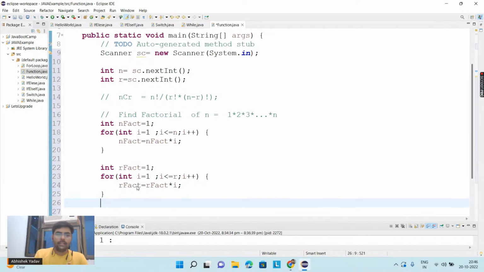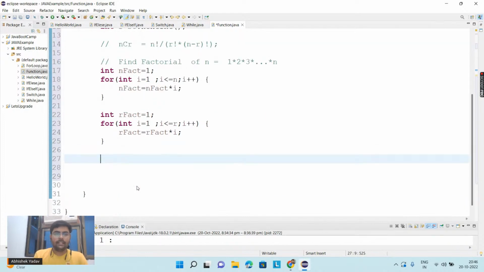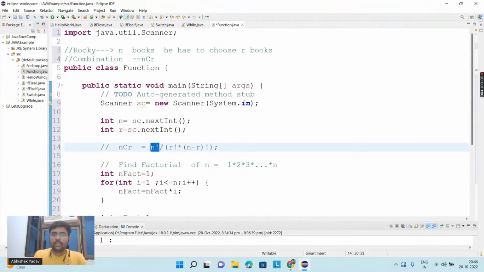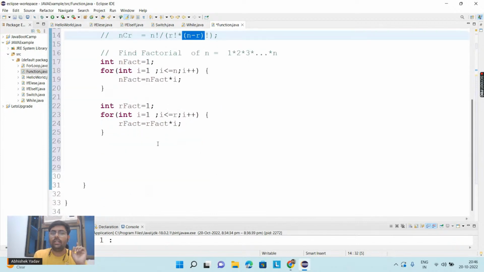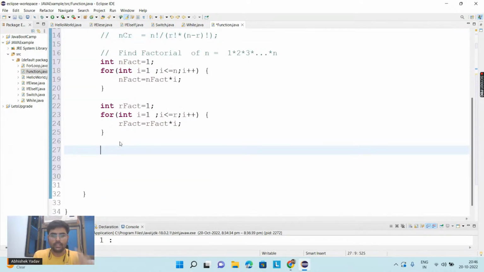Yeah. So after that, we have calculated n factorial, we have calculated r factorial. Now what is our problem? I have to calculate the factorial of n minus r. So in order to calculate the factorial of n minus r, first calculate the difference n minus r. So what I will do, I will take one variable, that is difference.